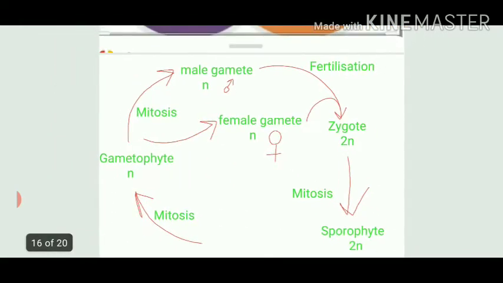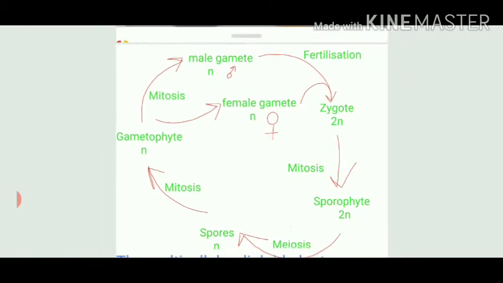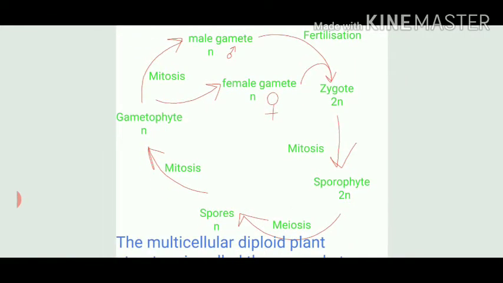So here I have given a very basic concept that how gametophyte and sporophyte bodies work. We have usually talk about gametophyte body in algae, then bryophytes and pteridophytes. And after that we have said in case of gymnosperms and angiosperms that main body is sporophyte. So what is the main function of gametophyte? That it will give rise to gametes. One will be male gamete and another will be female gamete. Students, look upon the symbols of male and female. So you have to learn these symbol terms also.